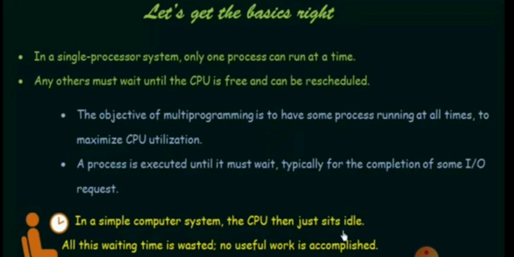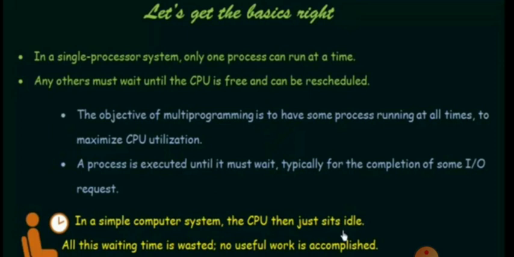Day by day, they introduced dual processors and quad processors. Dual means two processors, two CPUs. Then they introduced four processors, four CPUs. Then they introduced eight processors, that is 8 CPUs in a single device, in a single computer system. Under a single computer system, we can work on 8 CPUs in parallel, so we can run many processes.